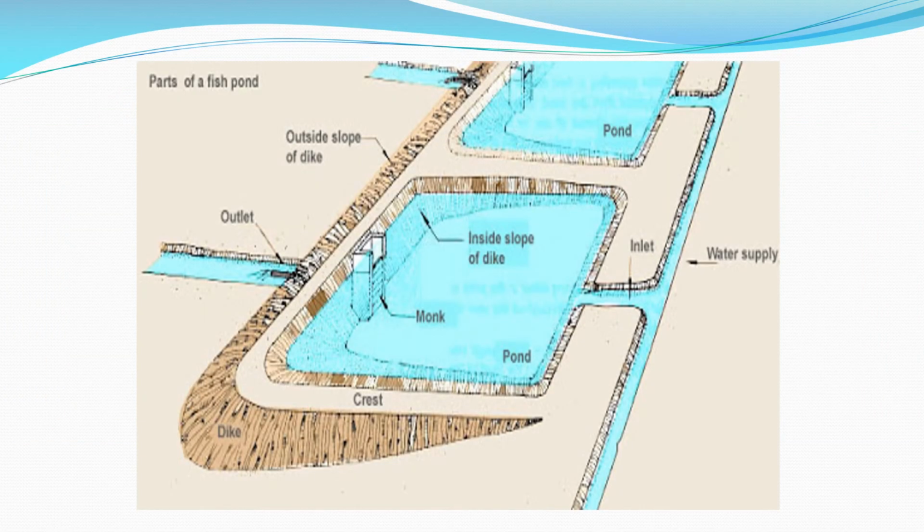This is the aerial view of the pond. It has a water supply unit, inlet, outlet, dike, crest, monk, inside slope of dike, outside slope of dike, like that.